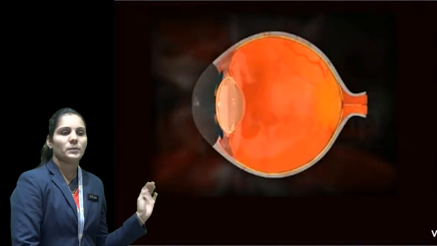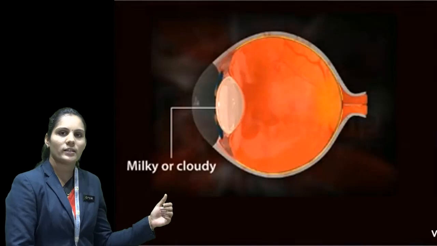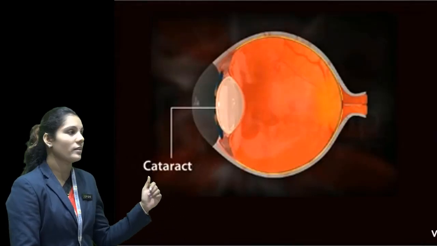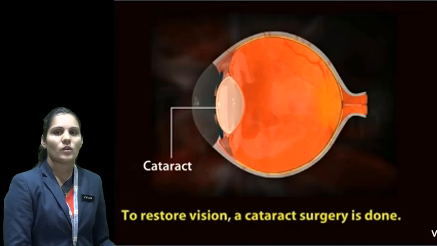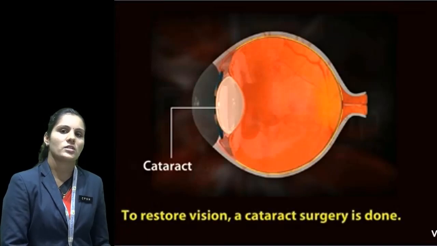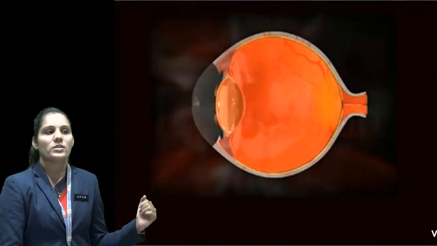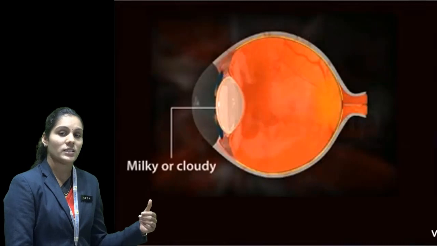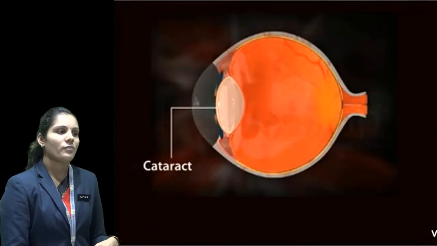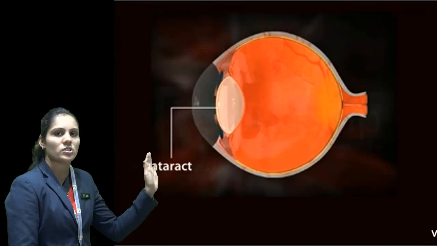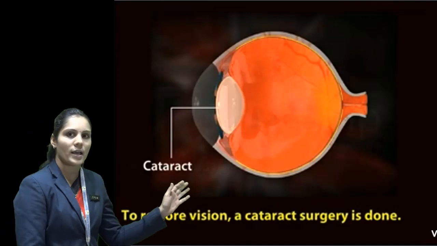In old age people, the lens can become milky white and opaque, and that disease is known as cataract. It is repaired by an operation. Doctors do cataract operations, and after that the problem gets solved. So this is about some defects of the eyes. The eye is a very delicate part, so it is also very important. Here we learned about the structure of the human eye and the function of its parts as well.